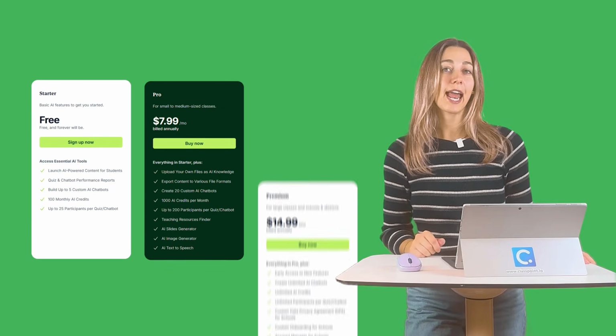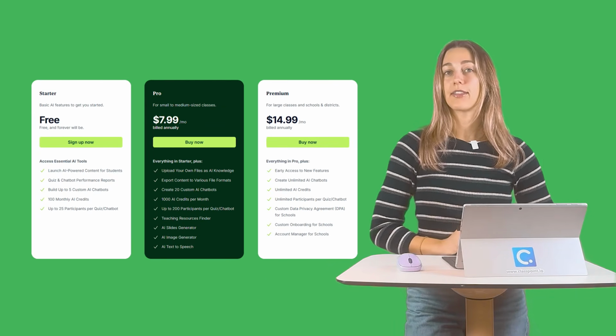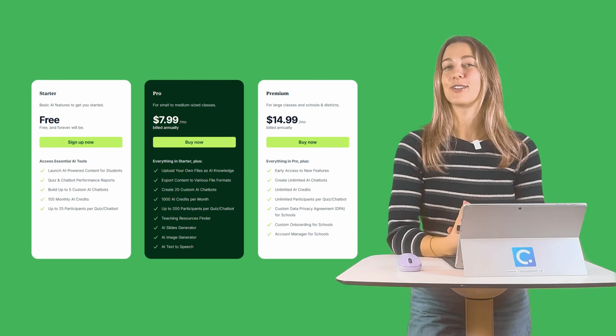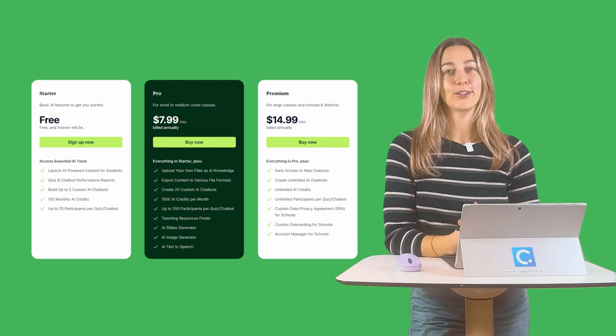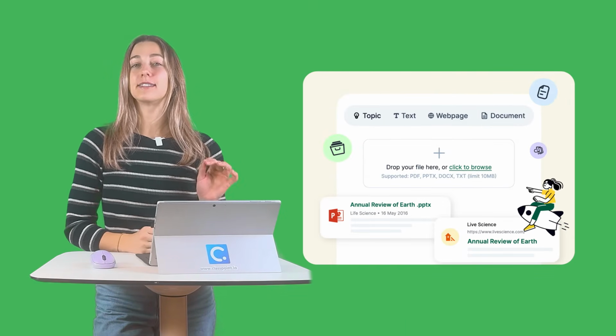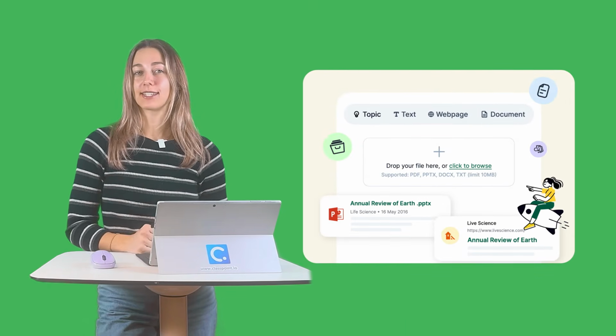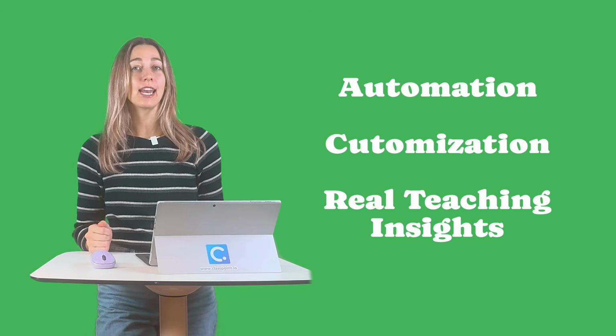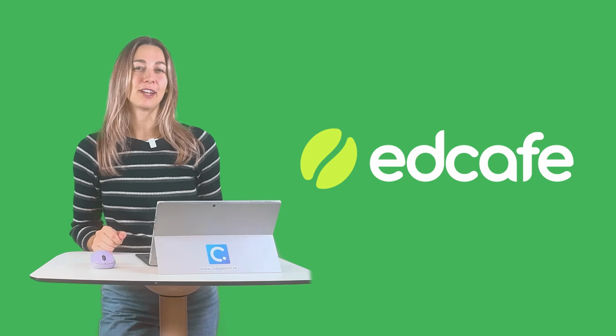There is a free version of Edcafe AI that allows you to try this assignment grader, but otherwise you can upgrade to the Pro version for full access to that assignment grader feature for $96 per year. Edcafe AI keeps teacher involvement central while speeding up the grading process. This balance of automation and customization plus real teaching insight makes it one of the best AI graders available today.